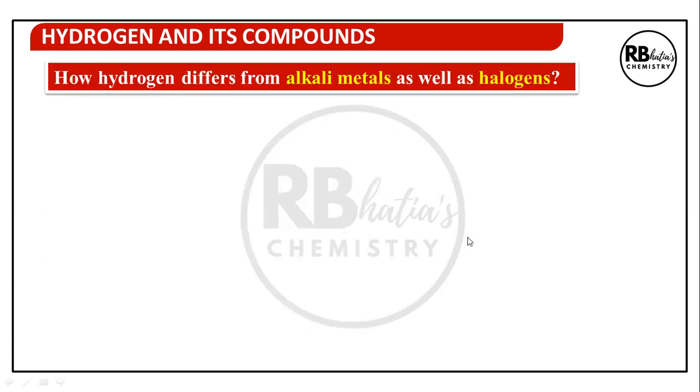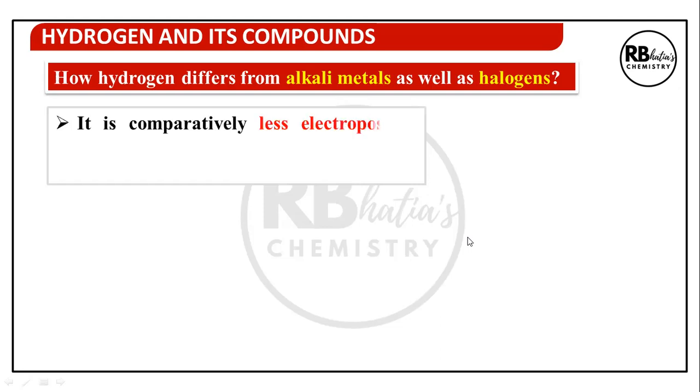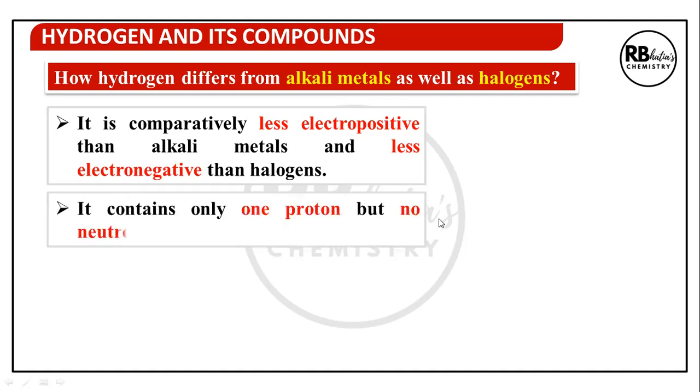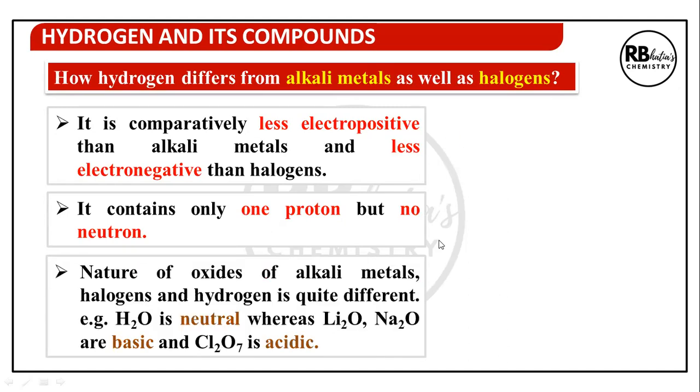How hydrogen differs from alkali metals as well as halogens, let us just put it together again. It is comparatively less electropositive. Hydrogen is less electropositive than alkali metals, as well as less electronegative than halogens. It contains only one proton but no neutron, and it is the only element in the periodic table with no neutron. Every other element in the periodic table has one or more neutrons.